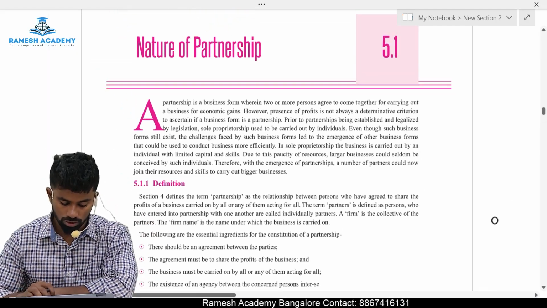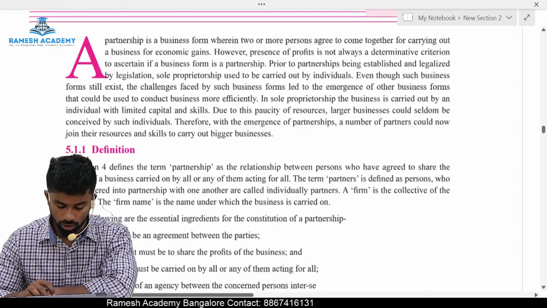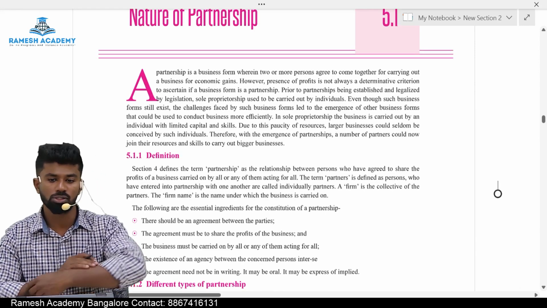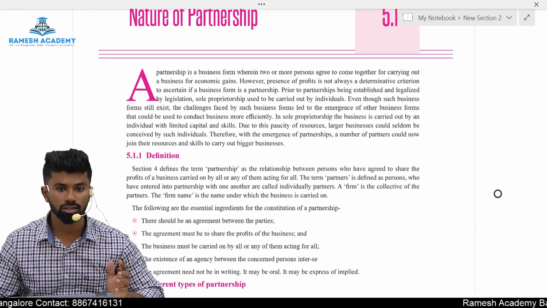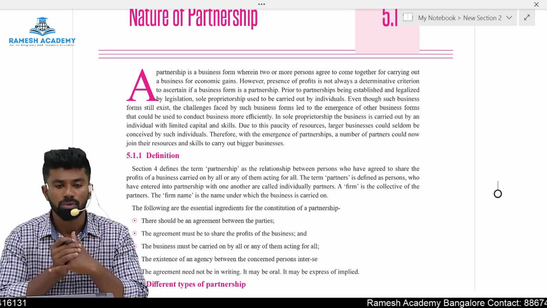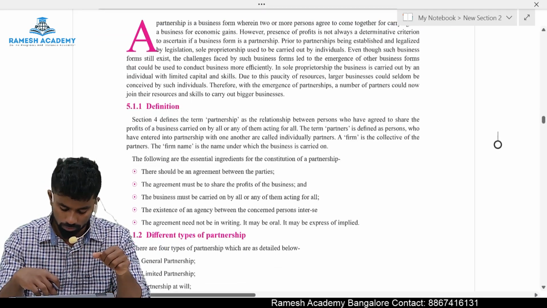Yes, the Indian Partnership Act 1932. Section number 1 provides three provisions: short title, extent and commencement. The short title is the Indian Partnership Act 1932. Extent, the whole of India. Commencement, 1st October 1932.